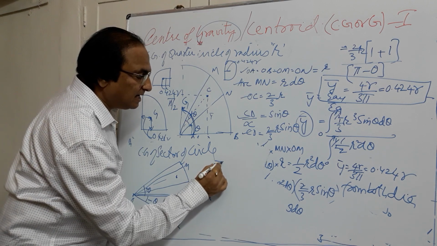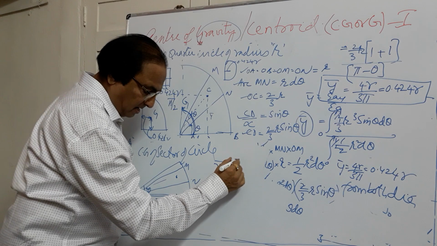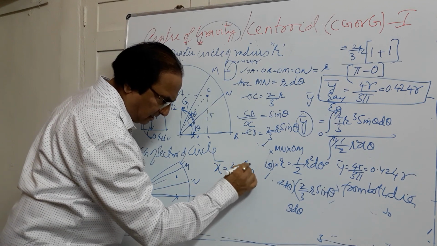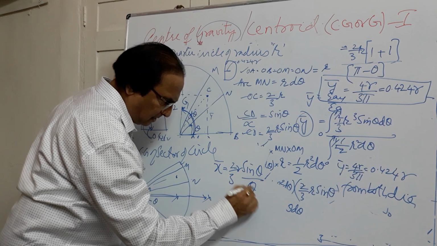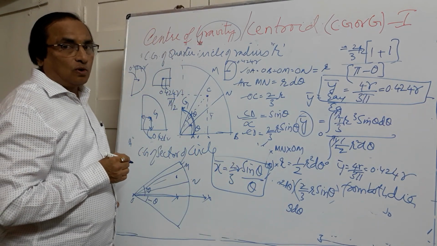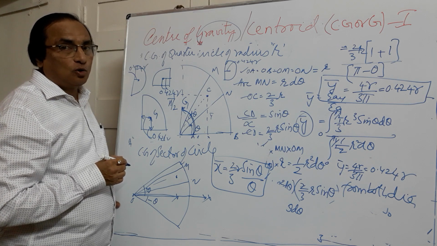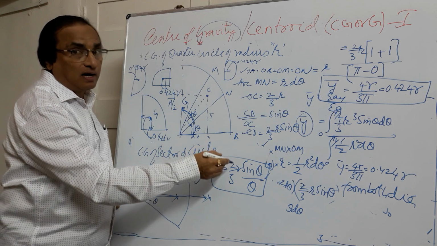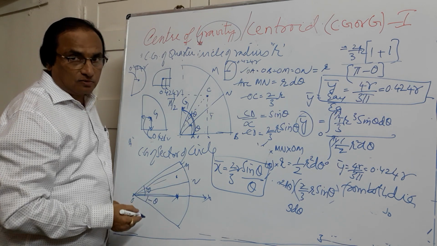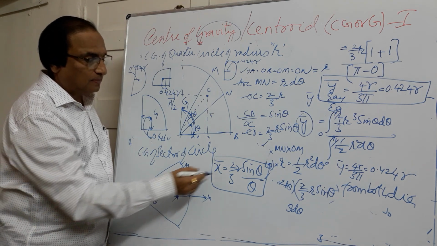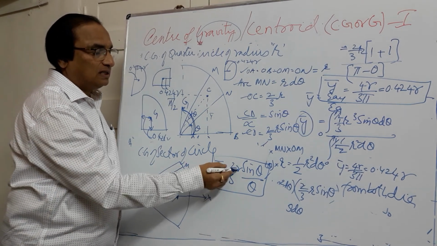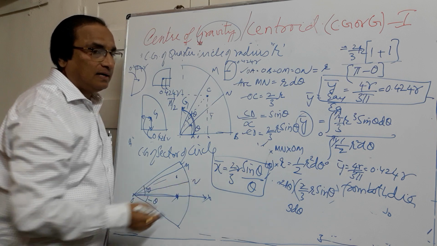We get here X bar given by 2 by 3 r sin theta divided by theta. So this is the distance of the centroid of the sector of a circle from the origin, and this distance is X bar because the y bar distance will lie on the centroid only. So X bar for a sector of a circle is 2 by 3 r sin theta by theta.